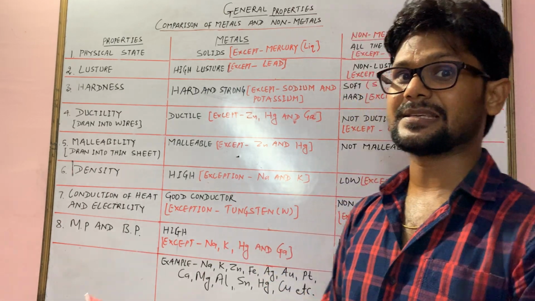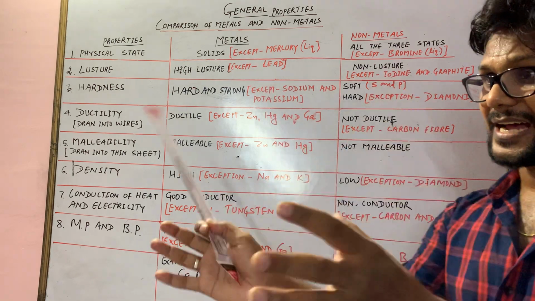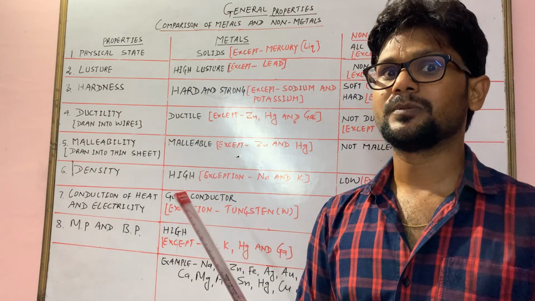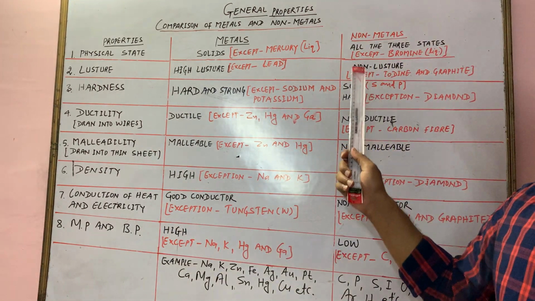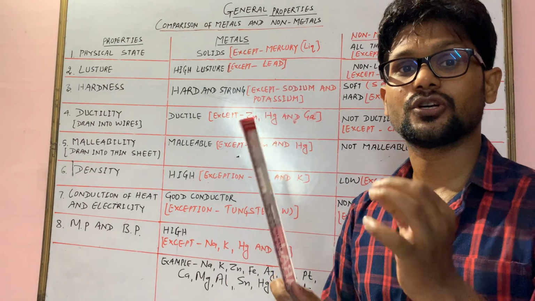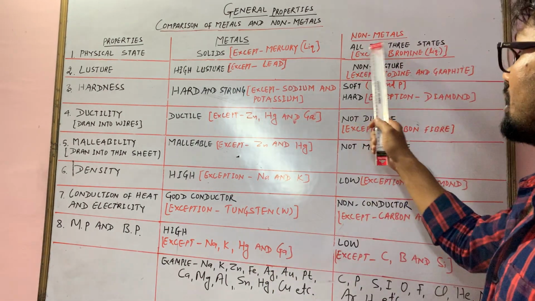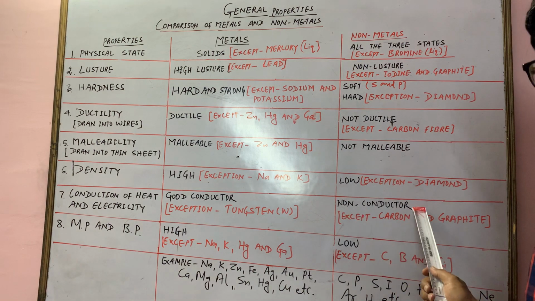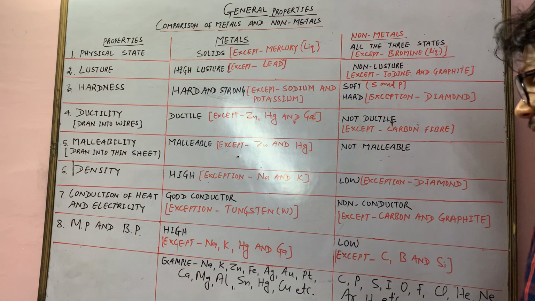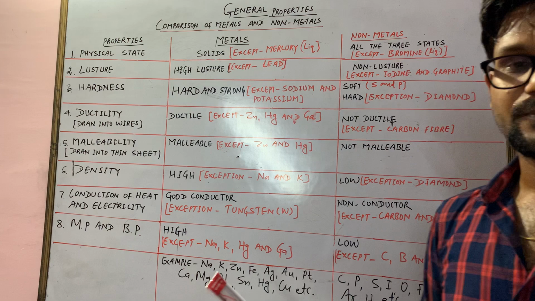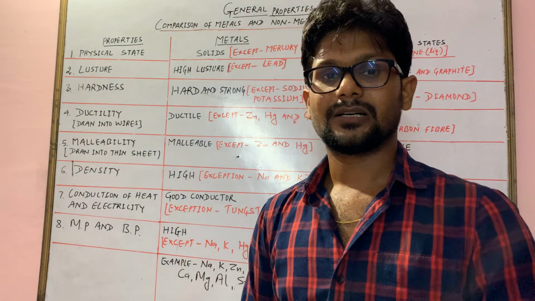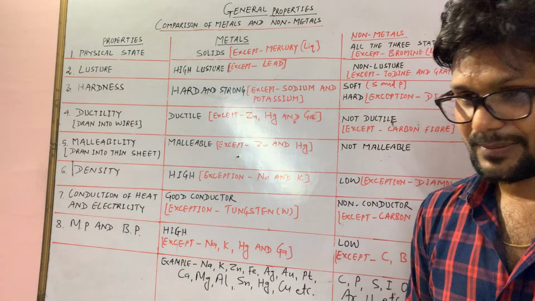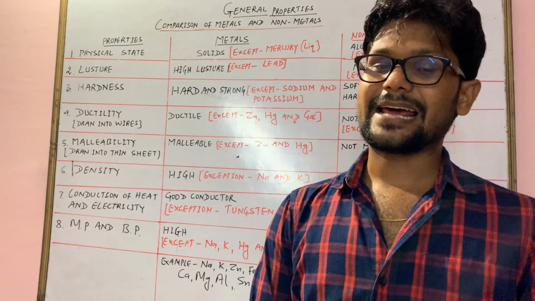But in the same case, if you have connected that battery and bulb with non-metals, the bulb will not glow. It proves that non-metals are non-conductors except carbon and graphite. You know that graphite is in a pencil, and it can conduct electricity.